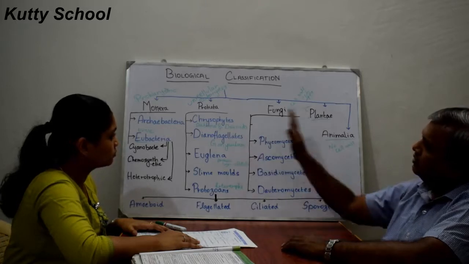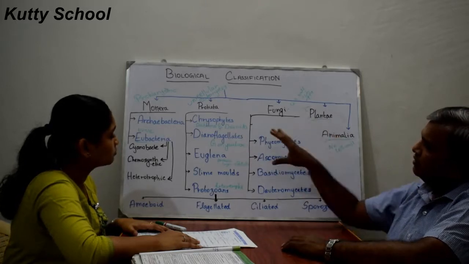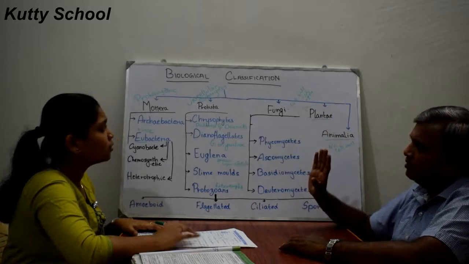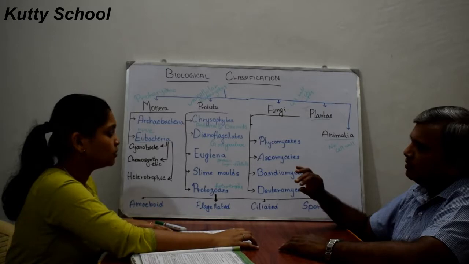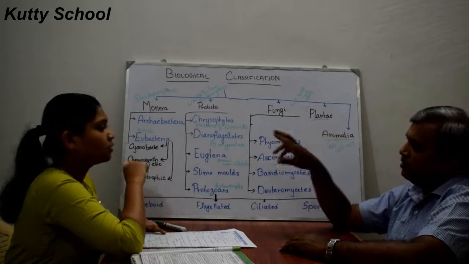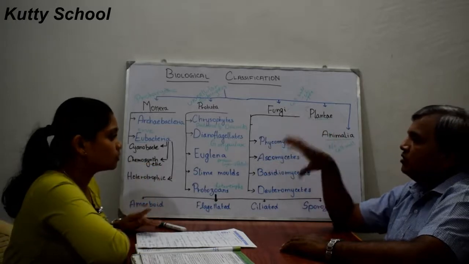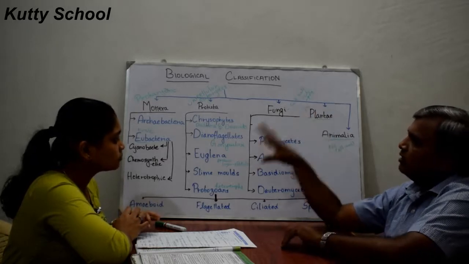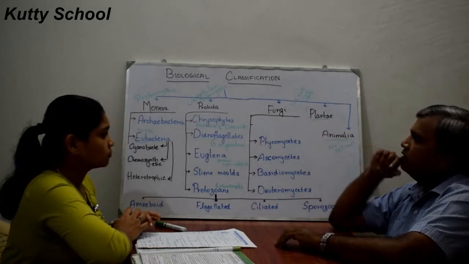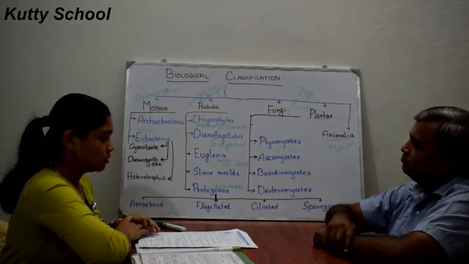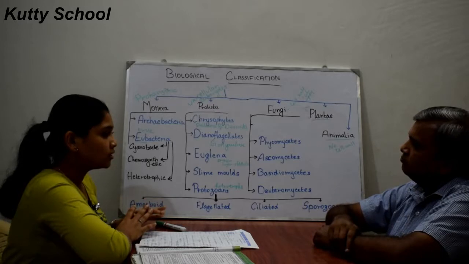So these classifications, the kingdoms, were classified based on cell wall only. Earlier it was classified by Linnaeus. These 5 kingdoms are based on cell wall, nucleus and all these characteristics, classified by R.H. Whittaker. So these fungi are filamentous in nature.